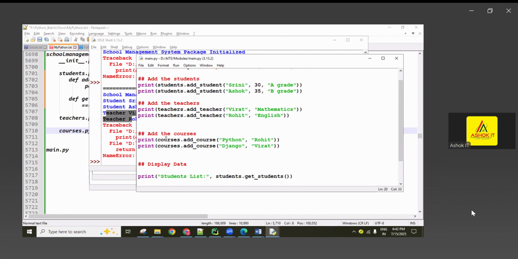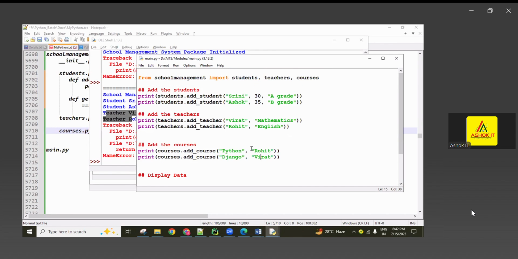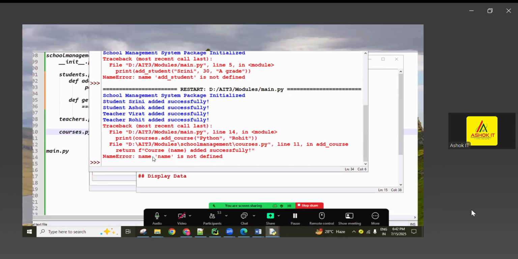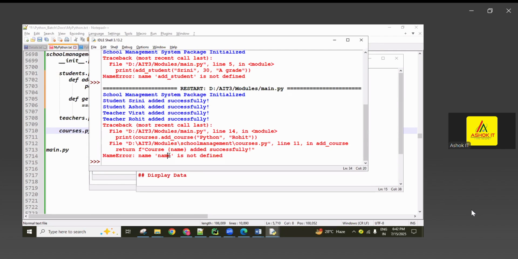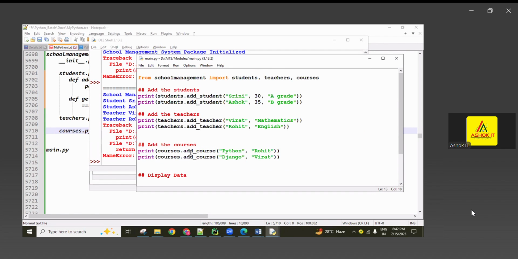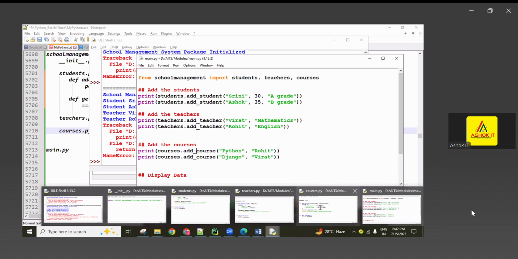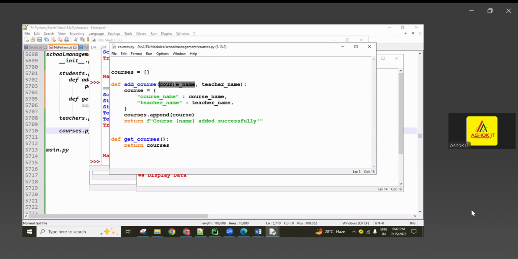So students creating, teachers creating, course related mistake there guys. Course related, come to the course. So two courses given, names are given, and coming to the which module, name is not defined. Okay, so now add course. So where is it, in the course module. So go to the course, and now here course name, teacher name, and this one. Okay, here the mistake there.